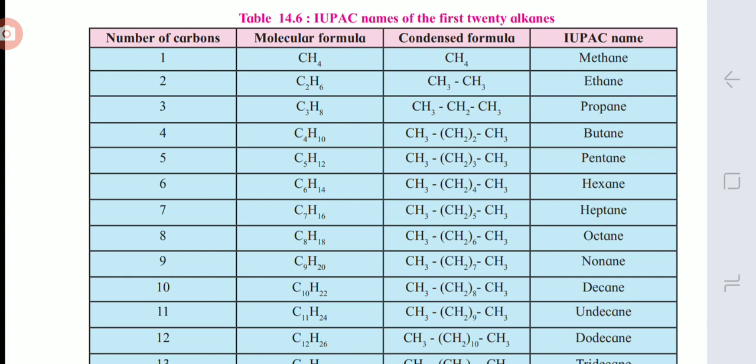In this way, at least you must be familiar with the first 10 members. If we check the general representation of alkane, it is CnH2n+2. If we write n equal to 1 to 10, we can write the first 10 members. So the molecular formula is mentioned, the condensed formula is mentioned, and their IUPAC names are mentioned.